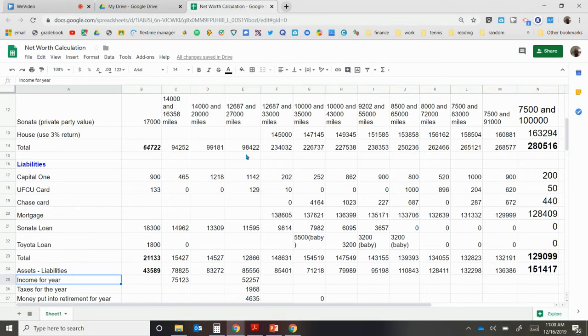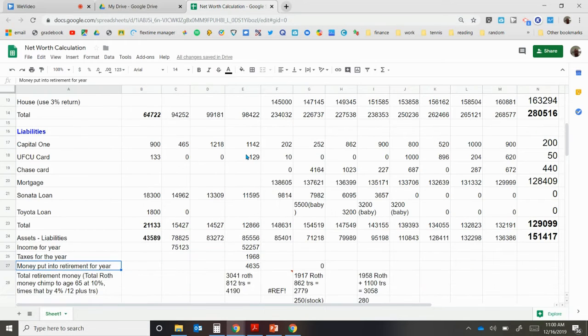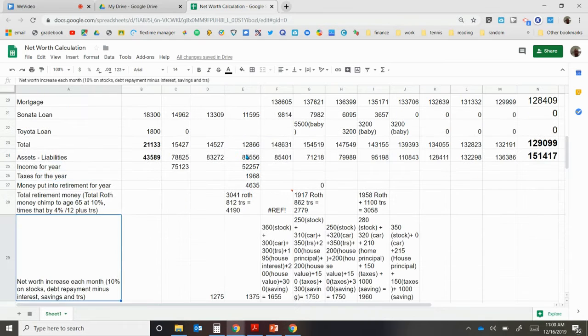I put the income for the year, and then I stopped actually calculating that because I wanted to see how much the change in the net worth went up depending on the income that I made. I put taxes for the year, and then I actually stopped calculating that. I could easily look them up based on all the tax statements we have now. And I also used to put money into retirement, how much we put in every year. All this, I would say, is optional. I'd say for beginners, definitely just do that. So my liabilities.